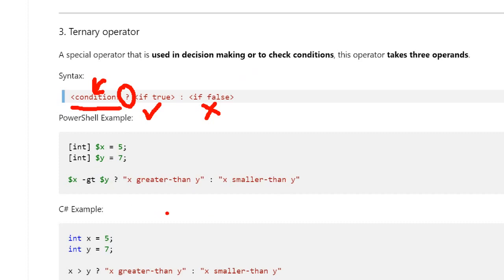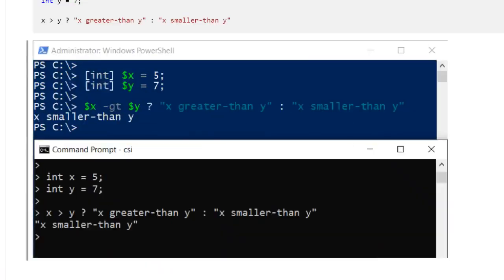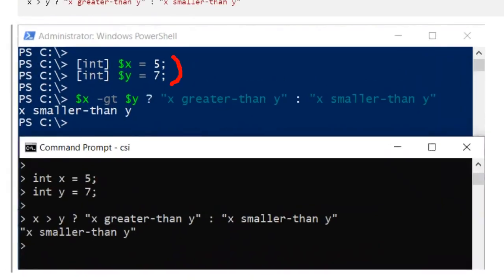If you can see in PowerShell, I have 2 integer values, which are 5 and 7, stored in variables $x and $y. This is my condition in the ternary operator. If I perform 5 greater than 7, it should be false. So if this is false, this part is executed, and if this was true, the other part was supposed to get executed. Since it is false, x is smaller than y. That is why we get this value, x is smaller than y.